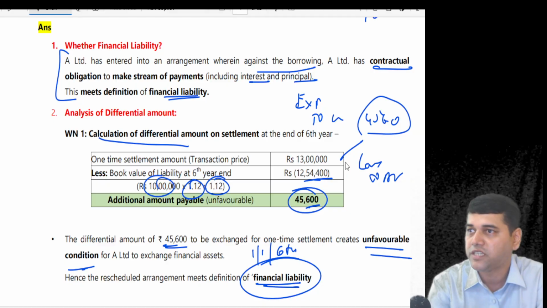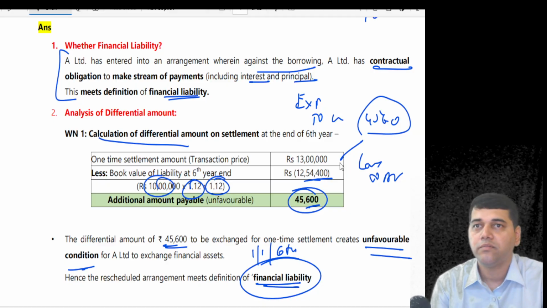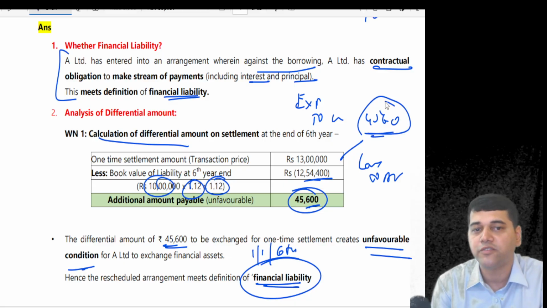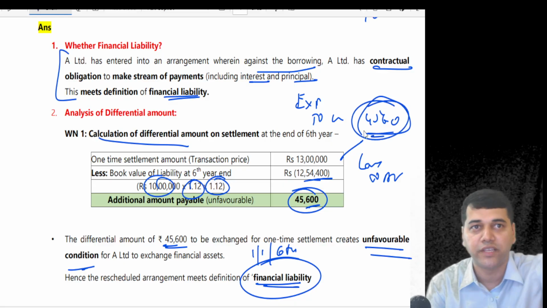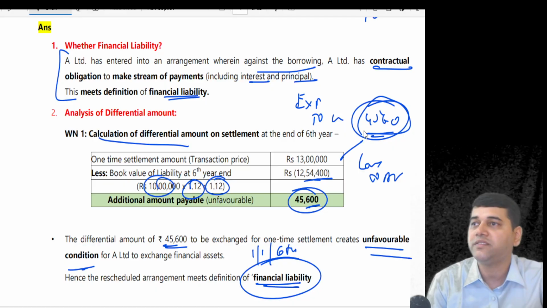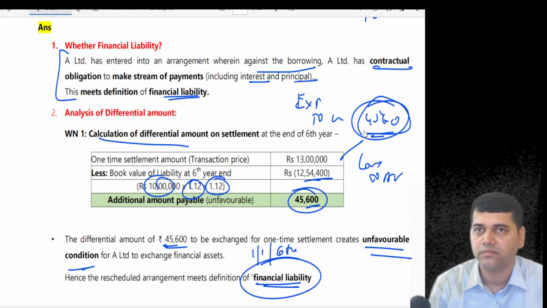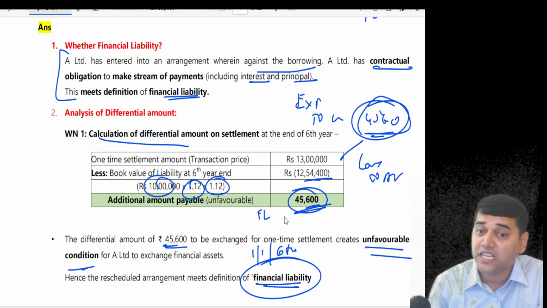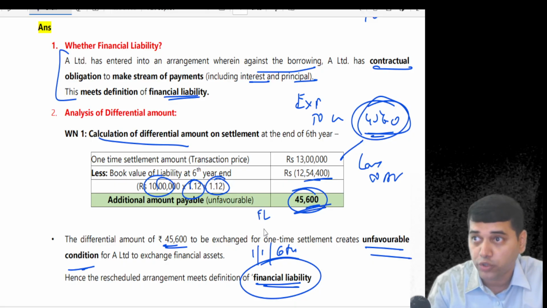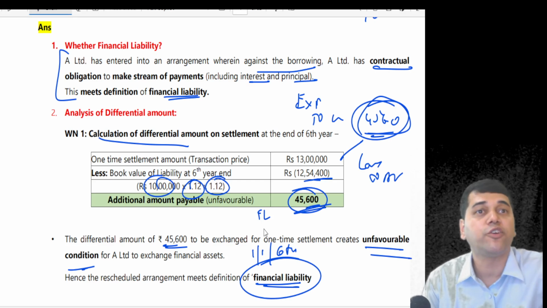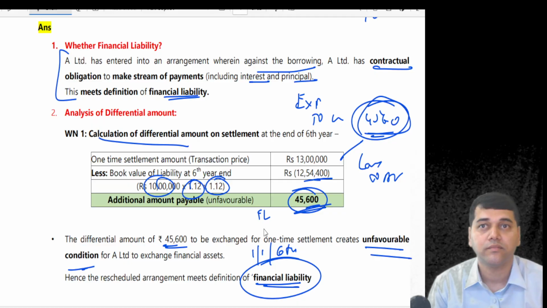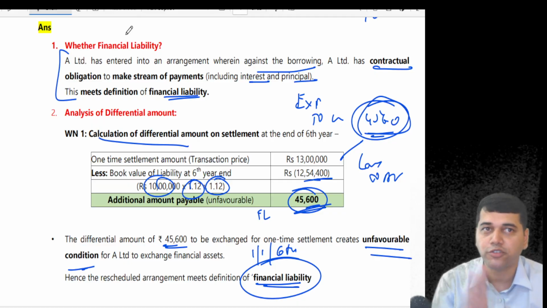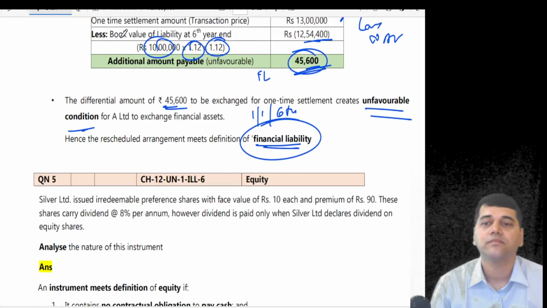That's whatever differential interest is there. Because you are going to find out the present value, because this is 45,600 when you are paying at the end of the year. You find out the present value of this and you will account it. That we will go into later. You will not pass entry for 45,600 because this is a financial liability. Financial liability has to be passed today at the present value of what you are going to pay. Anyhow, that is not required, but have you understood the concept?